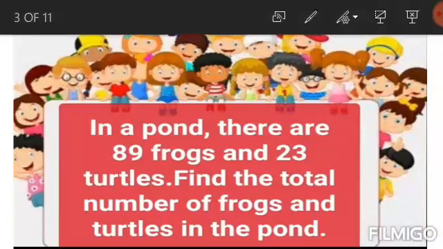Look here. We will write the statement like, 89 frogs in a pond. And the second statement is 23 turtles in a pond. And the last statement is total number of frogs and turtles. So students, we will write the statement from the story sums.